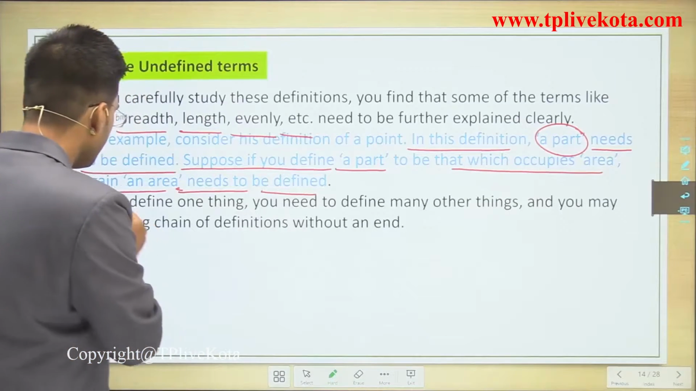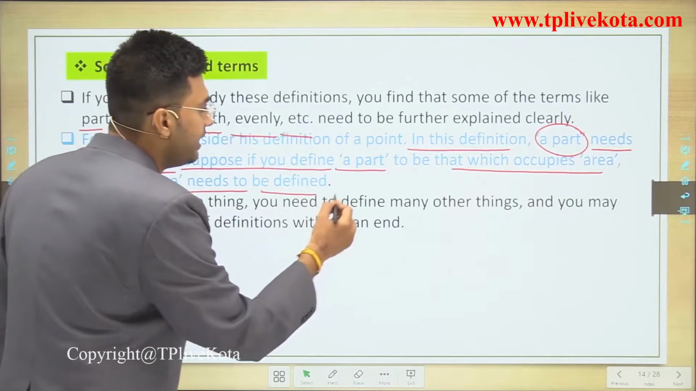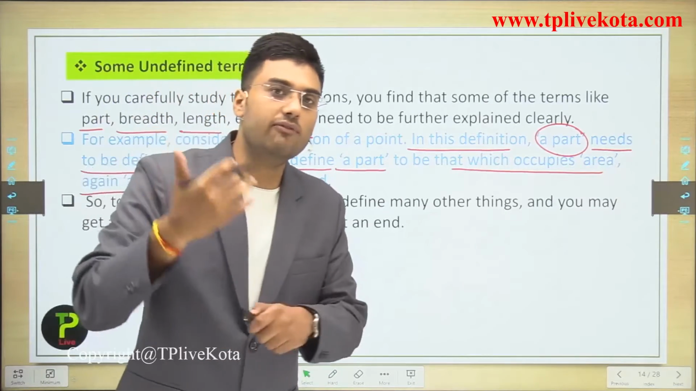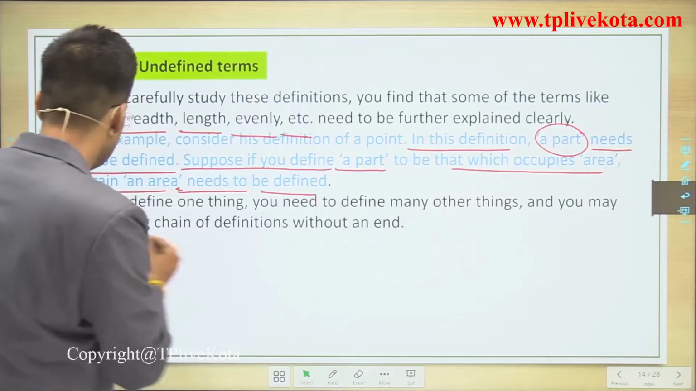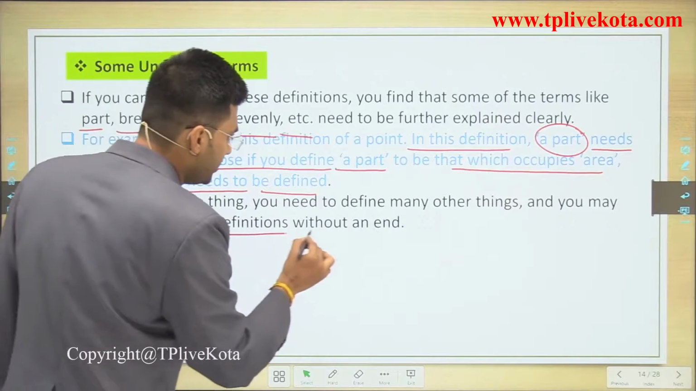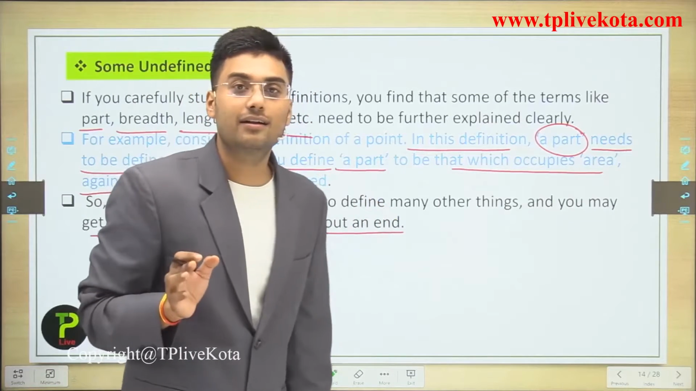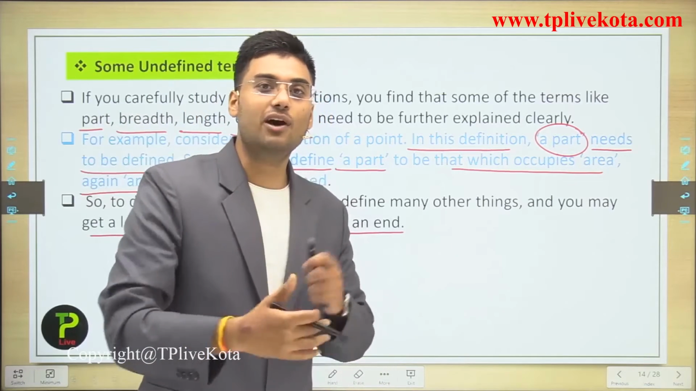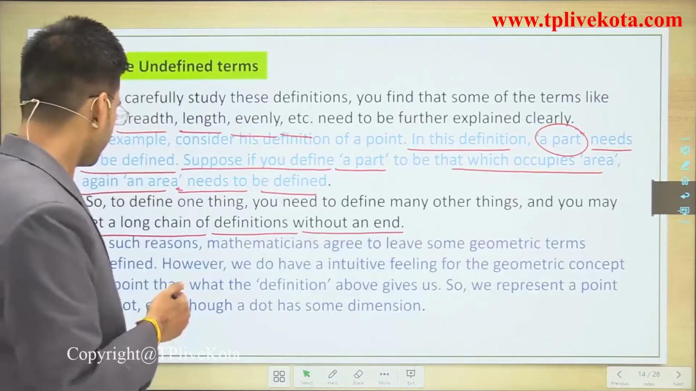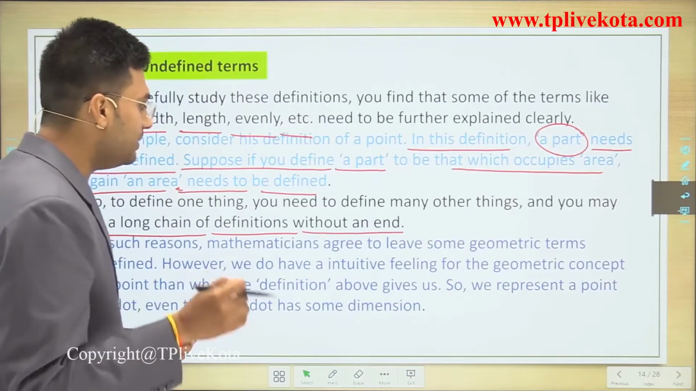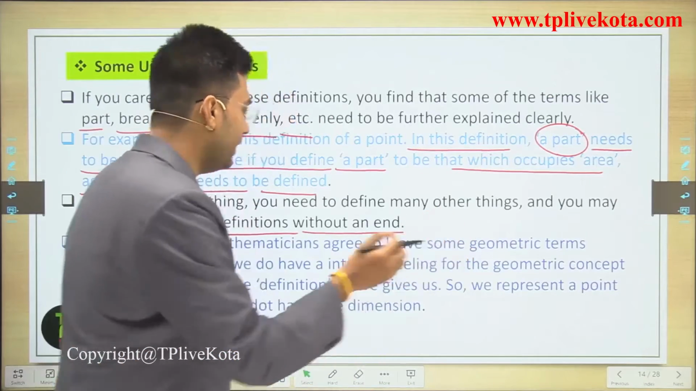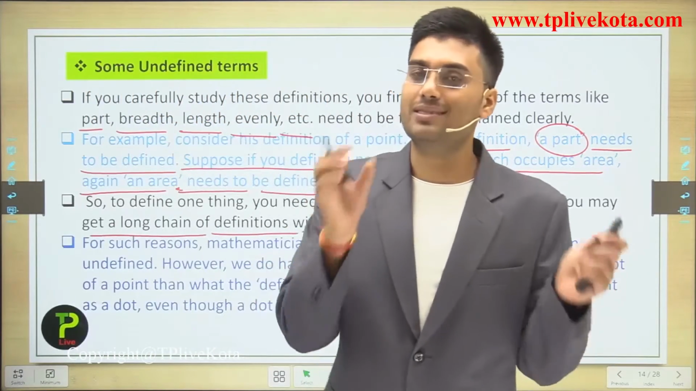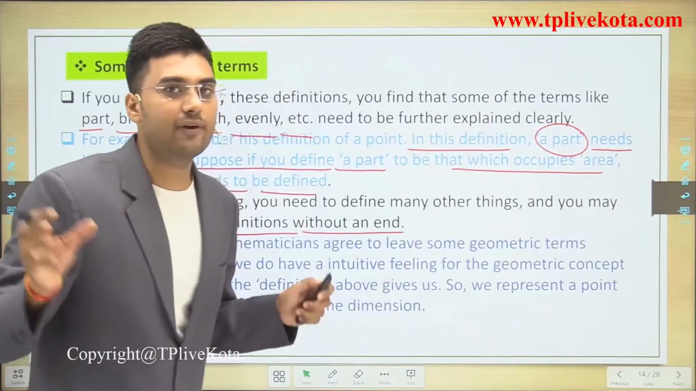So to define one thing you need to define many other things, and you may get a long chain of definitions without an end. For such reasons, mathematicians agree to leave some geometrical terms undefined. For that reason, mathematicians leave some terms as undefined terms.